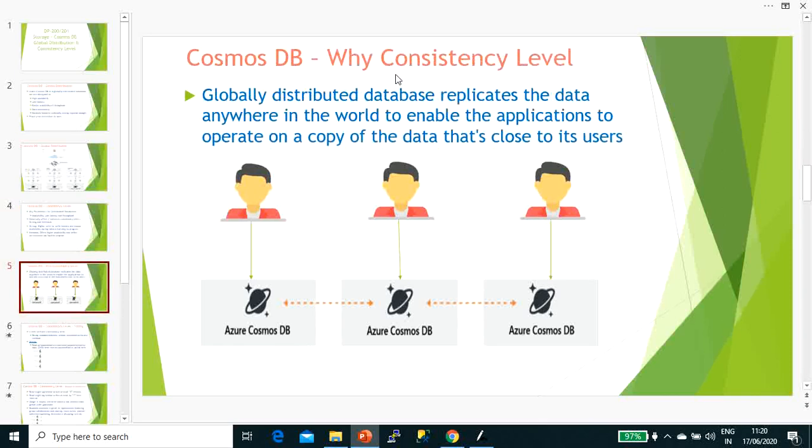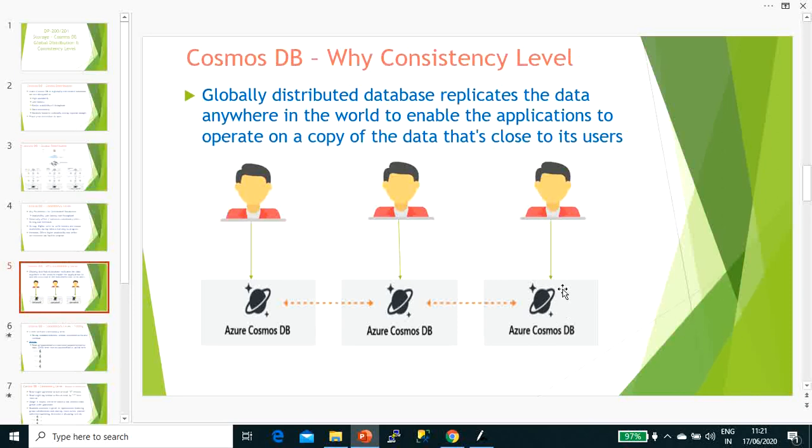So why does this consistency level matter a lot? A globally distributed database replicates the data anywhere in the world to enable applications to operate on a copy of the data that's close to its user. If you take a look at this diagram itself, we have three replicas. If you're writing anything over here, it will move to the other replicas, and only then will it be available for reading.